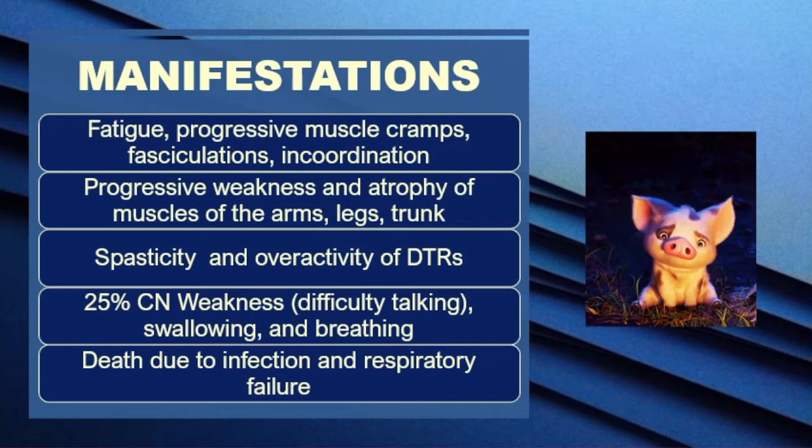About a fourth of these cases would have cranial nerve weakness, and that would manifest as difficulty of talking. Okay, they would even have difficulty of swallowing, and they would even have difficulty of breathing. The common cause of death for this patient is infection and respiratory failure. Okay, plus the progression of respiratory failure in ALS is quicker compared to that of myasthenia gravis and then even of GBS.